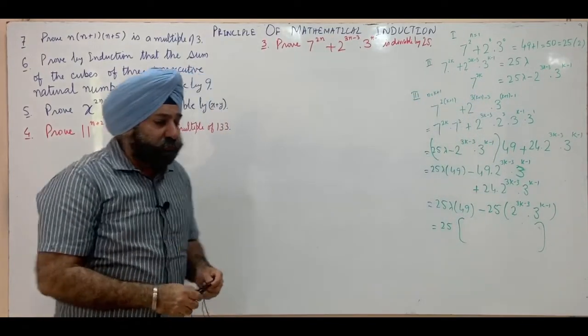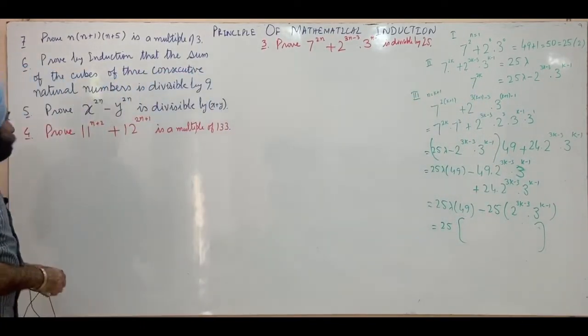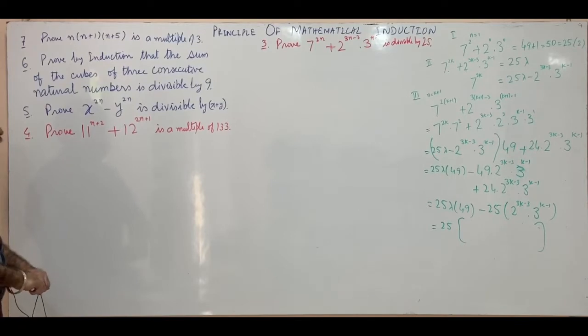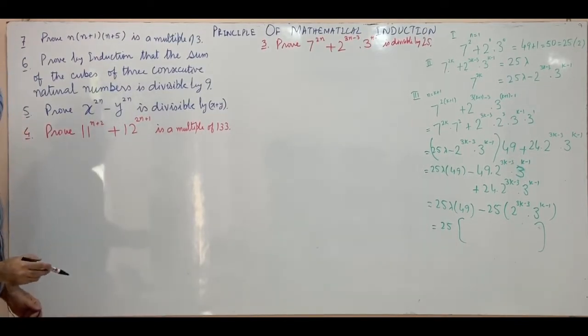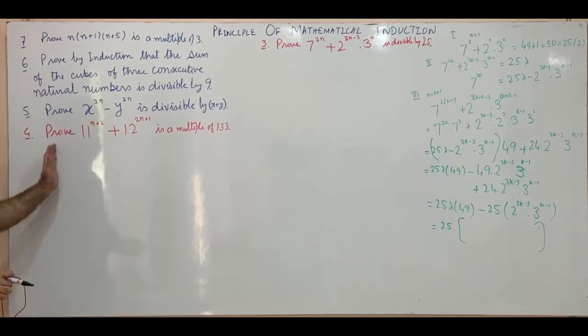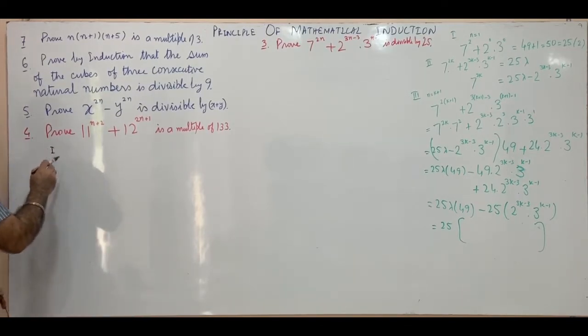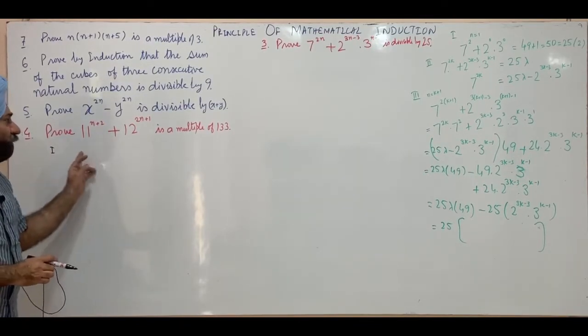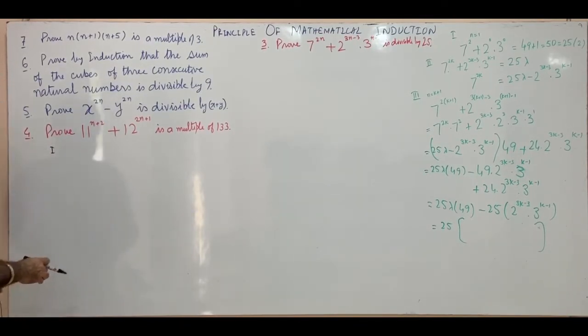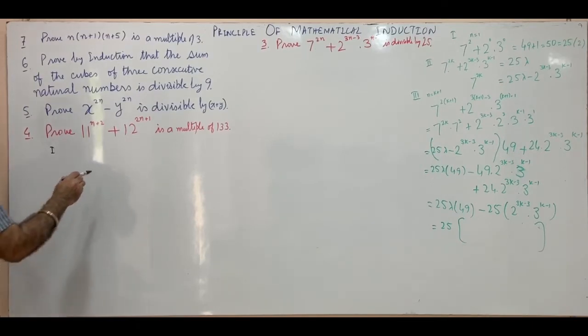The next one, we have to prove that 11 raised to power n plus 2 plus 12 raised to power 2n plus 1 is a multiple of 133. So we'll write that we'll prove the result by using the principle of mathematical induction. Step 1: prove the result true for n equal to 1. We put n equal to 1.